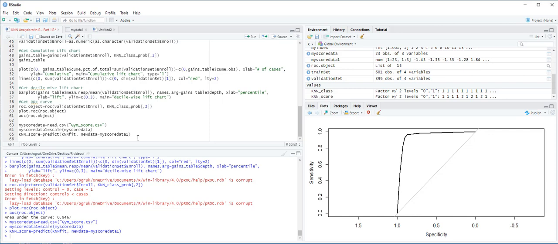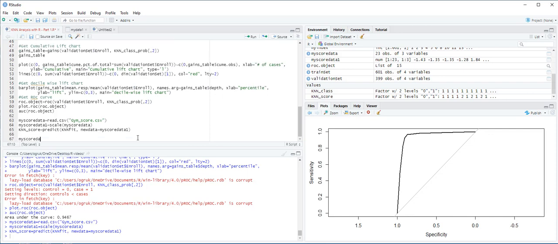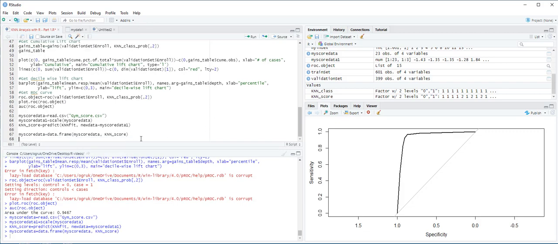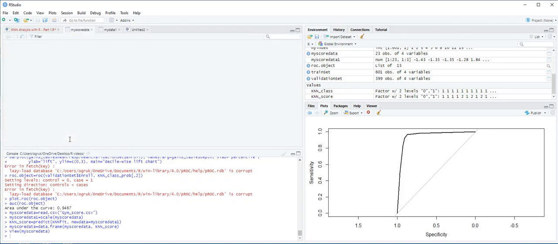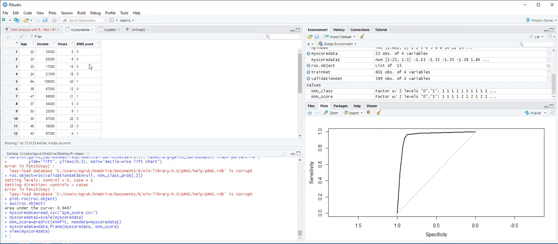We use the data.frame function to append the classification results back to the original dataset and the view function to display the updated dataset. So let's do that. myScoreData is equal to data.frame and open the parentheses myScoreData, comma, KNN_score and then control enter. And let's view, in the parentheses, myScoreData and then control enter. So you can see the results here on the screen.